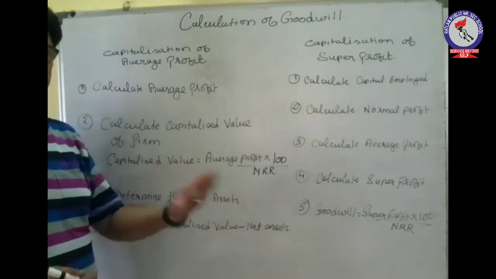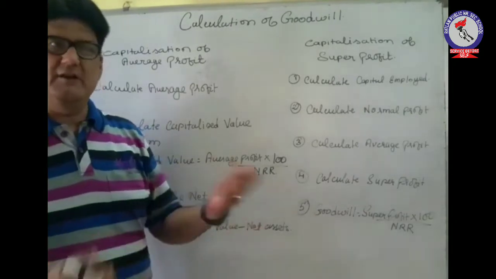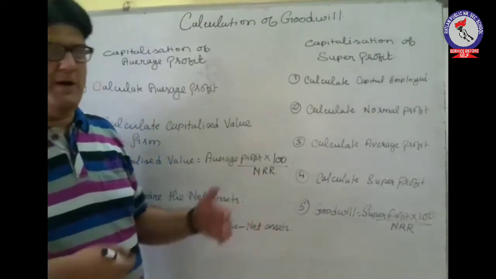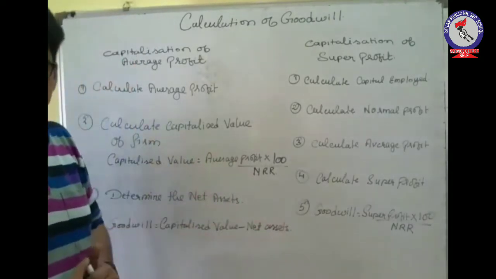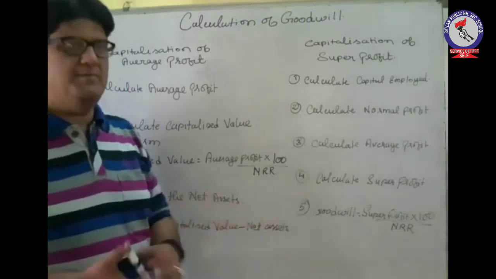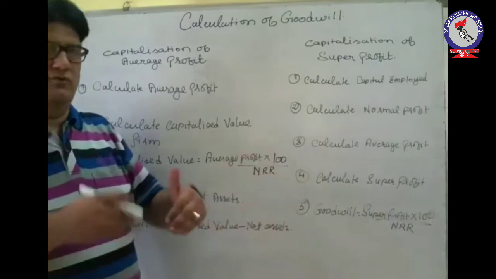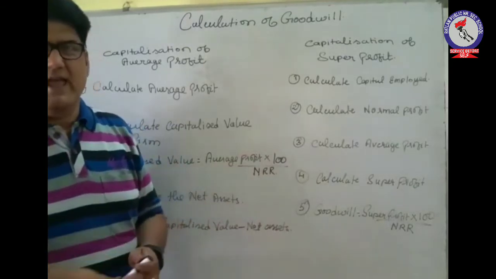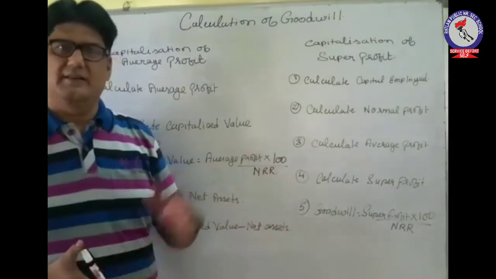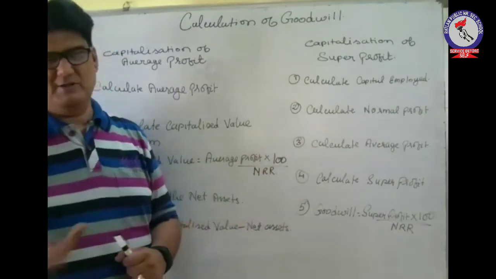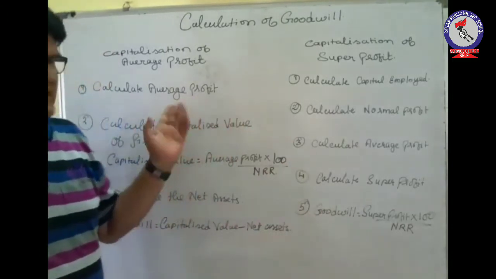We have to calculate average profit exactly in the same way that we have understood. We will be getting the information, we will have all the information, the profit and loss records of previous few years, and there may be some abnormal gains, some abnormal losses also there. So we have to adjust all these things, and then lastly we have to make use of the formula, that is the total profit minus loss in any year upon number of years, so we can get the average profit.